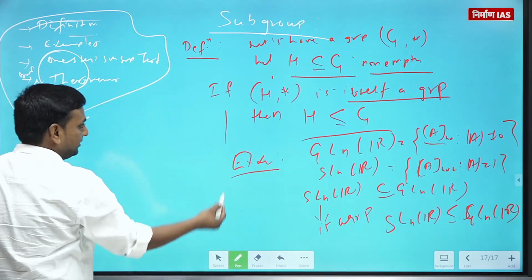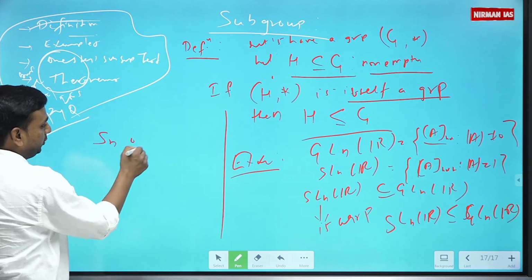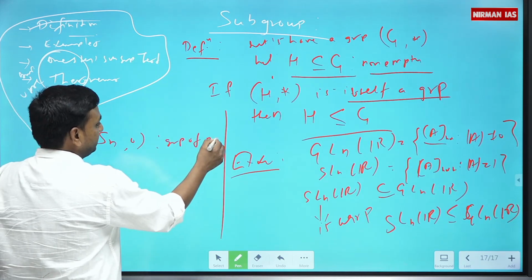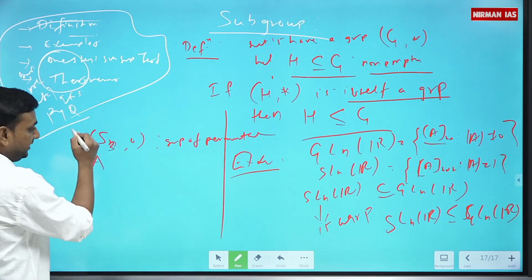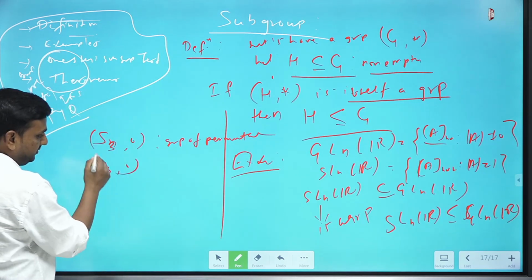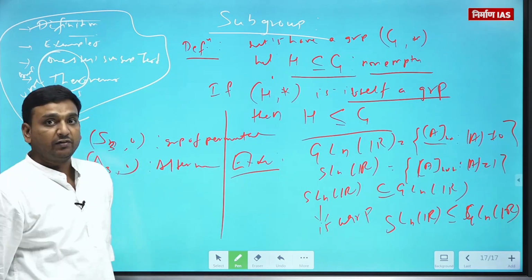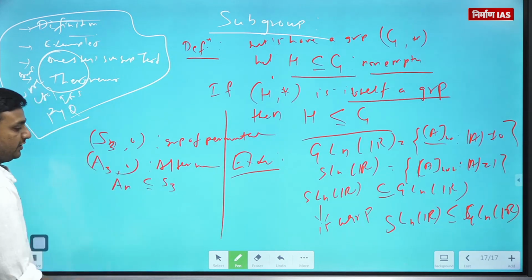One more example. S3 with respect to composition of functions, group of permutations. Let's say A3. This is the alternating group, collection of even permutations. A3 was just a subset of S3.